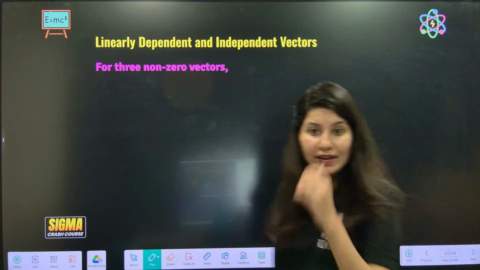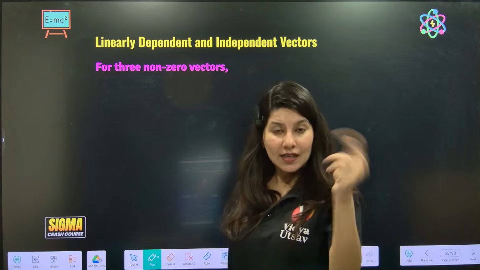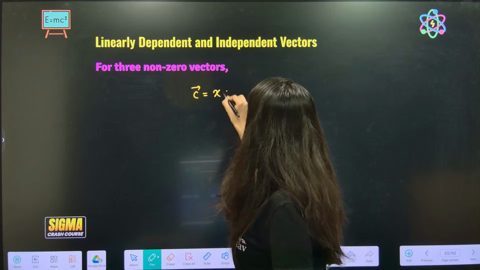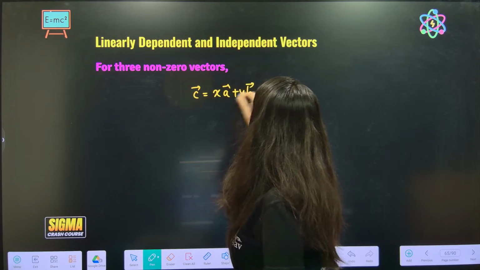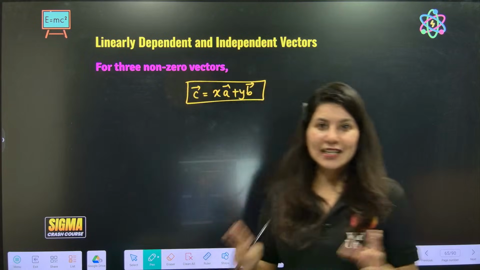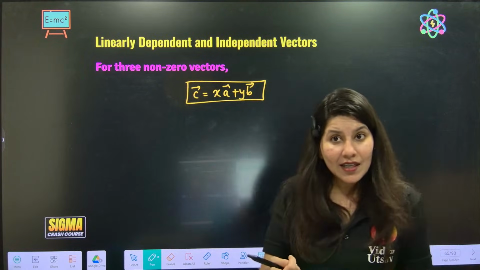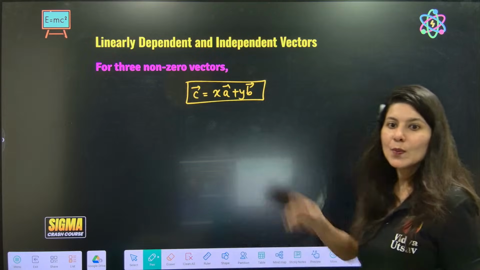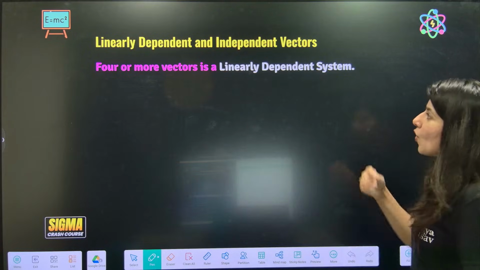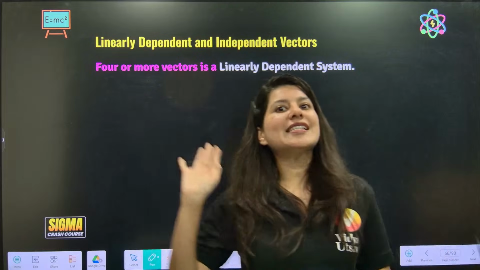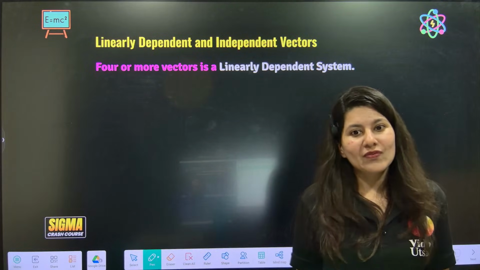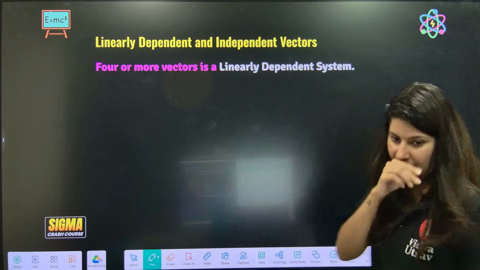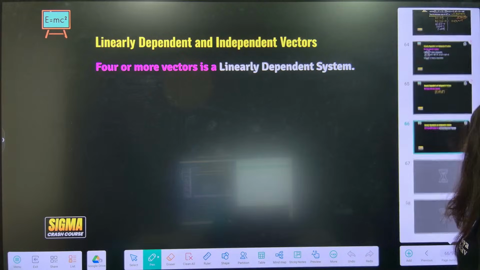Now for three vectors, if you are calling that three vectors are linearly dependent on each other, that means three vectors should be coplanar. So we will write the condition of coplanarity. Basically, two vectors being linearly dependent means they are parallel. Three vectors being linearly dependent means they are coplanar. And four or more vectors are always linearly dependent. Four or more vectors are never independent. Clear.